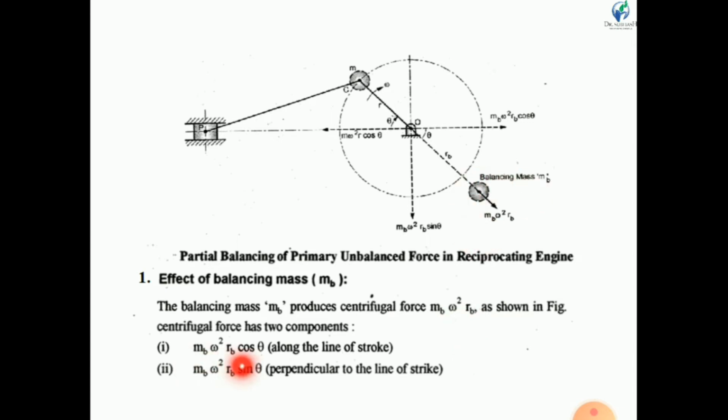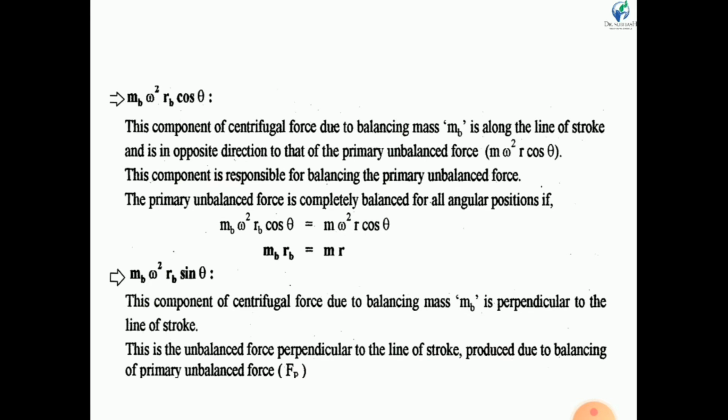This force has two components: MB omega square RB cos theta, along the line of stroke, and MB omega square RB sin theta, perpendicular to the line of stroke. Let us discuss the first component, MB omega square RB cos theta. This component of the centrifugal force due to the balancing mass MB is along the line of stroke, and it is in the opposite direction to the primary unbalanced force.